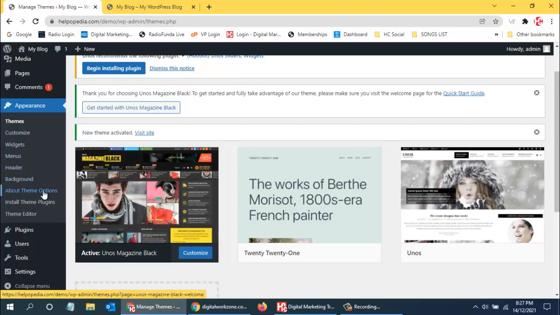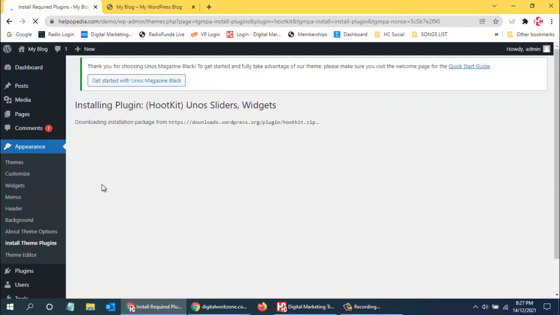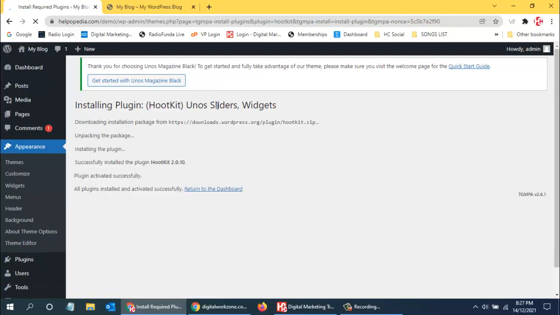So this will give you some information related to the theme that we are using. And over here we need to install theme plugins. So what is a theme plugin? Every theme will require some plugins which are supported, which we need to use. Over here we can see this slider. I can just click on install, and once I click on install, this plugin will be installed, so that we can use this functionality of sliders over here.